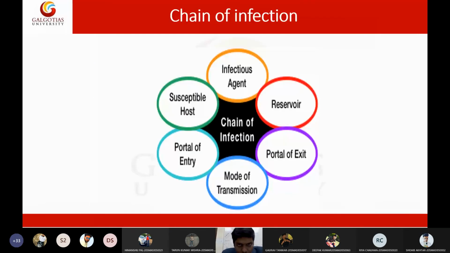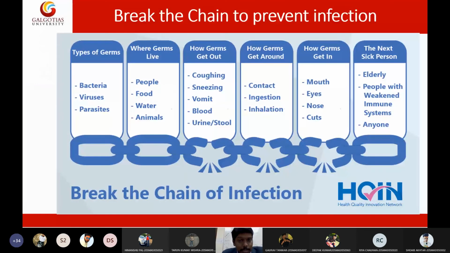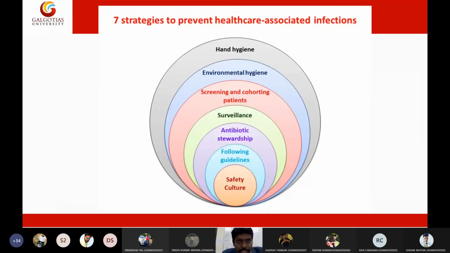Then we discussed the chain of infection. The chain of infection has the following parameters: infectious agent, reservoir, portal of exit, transmission, entry, and susceptible host. Then we discussed the importance of breaking the chain of infection to prevent cross infection in the community. Then we discussed the 7 strategies to prevent cross infection. The 7 strategies include hand hygiene procedures, environmental hygiene, screening the patient, surveillance, antibiotic surveillance, following guidelines and safety culture. We can prevent the cross infection in the society.